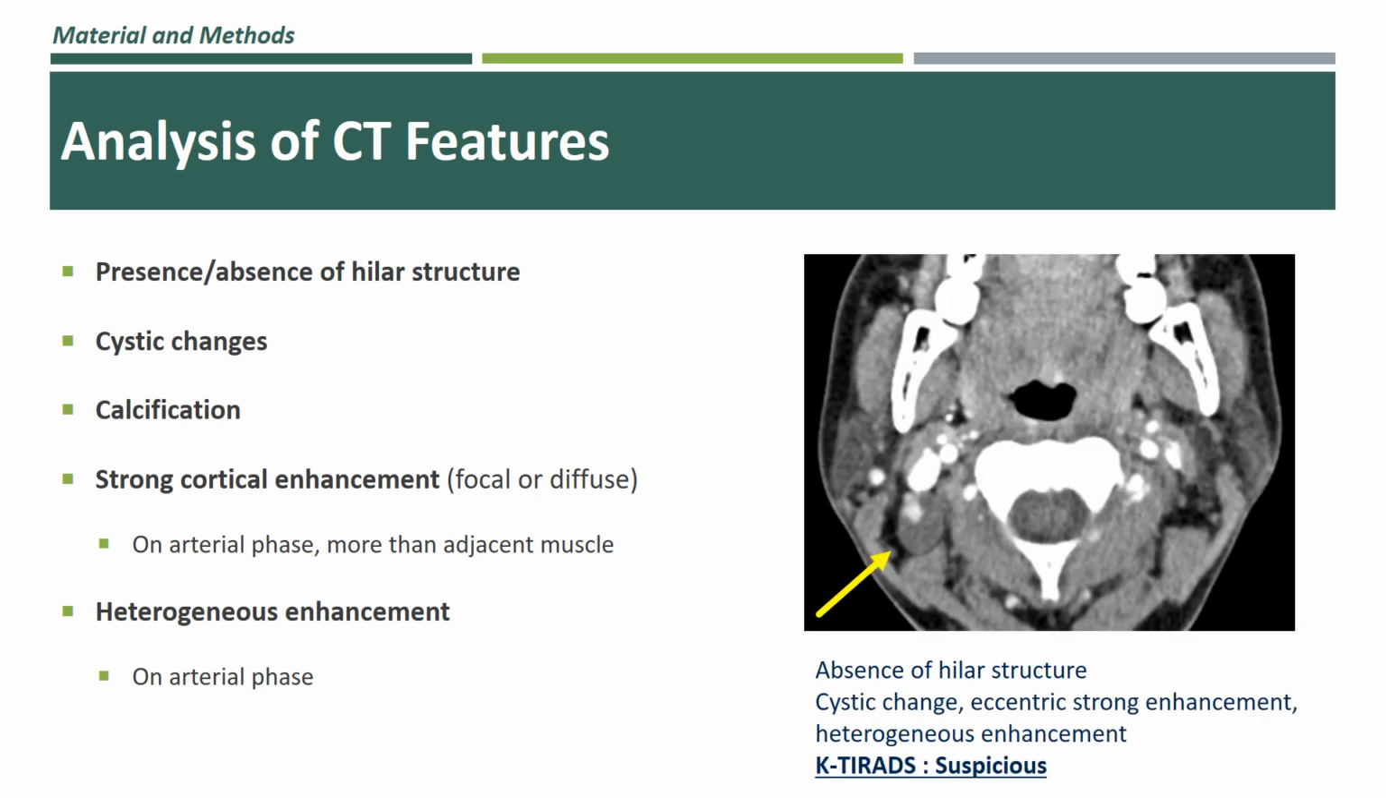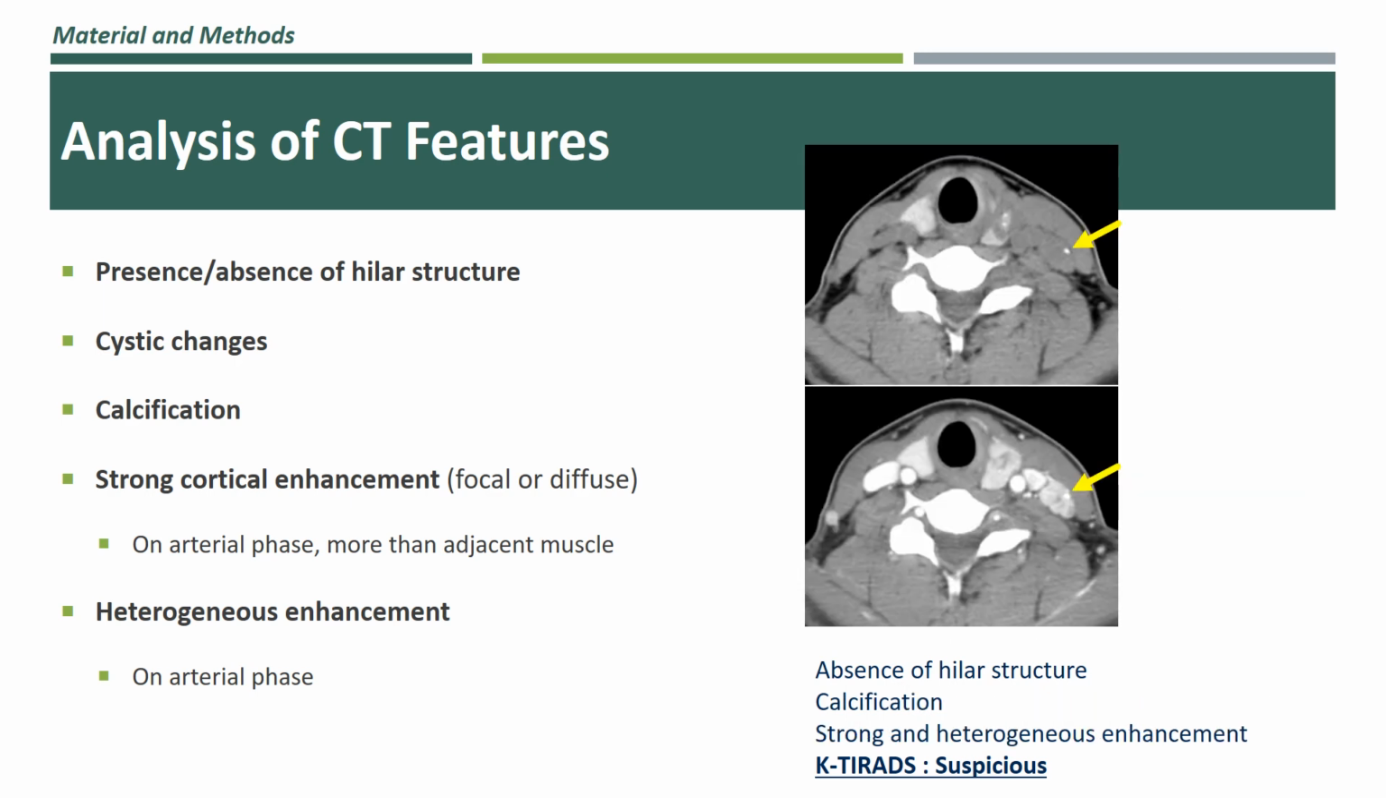The lymph node displays cystic change with eccentric, strong enhancing solid portion, giving the lymph node a heterogeneous enhancement pattern. It would be classified as suspicious category. In this case, the lymph node shows a discrete calcification on the pre-contrast CT image on the top, while displaying strong and heterogeneous enhancement on the post-contrast image.